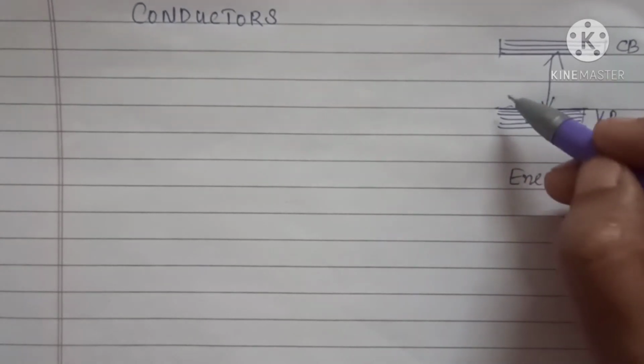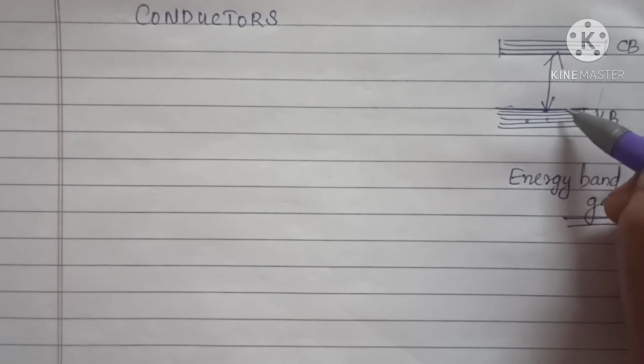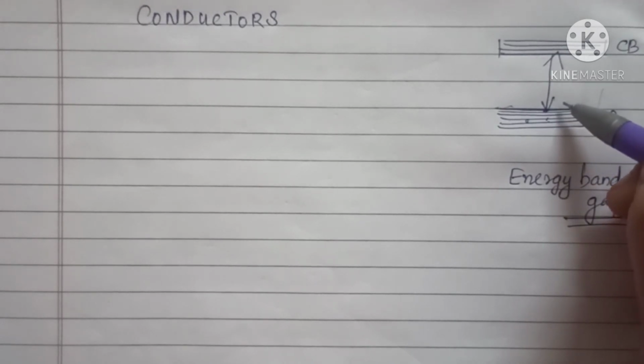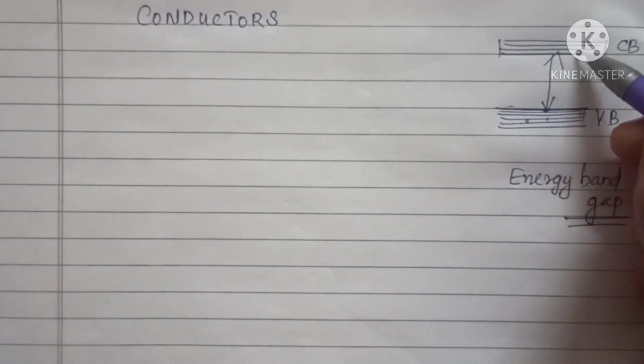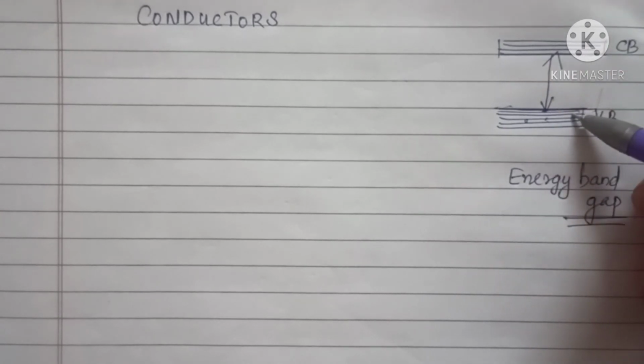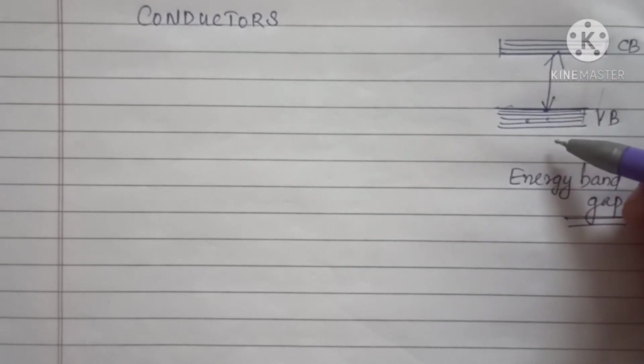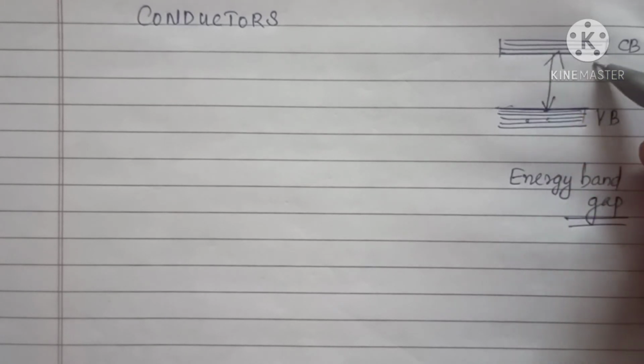Sometimes the conduction band is very close to the valence band. In such a case, there is no energy band gap, so it will be zero. Sometimes it will be at a larger distance from the valence band, so in such cases the energy band gap is more. Sometimes it is medium, and that will change depending upon the material.